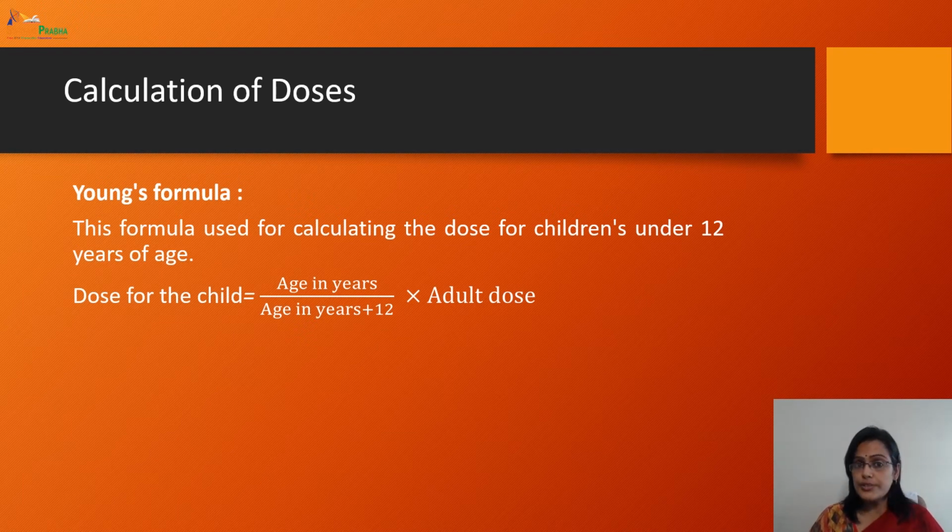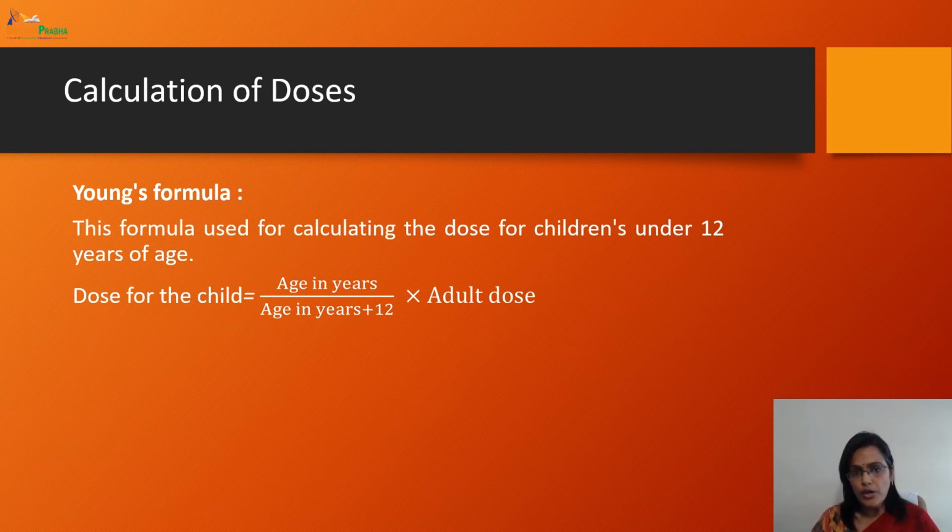So, dear students, please go through these formulas and take a few examples, two examples, of how to calculate the dose using these formulas. This is a very important question, and you may be asked in the examination about calculation of doses based on age.